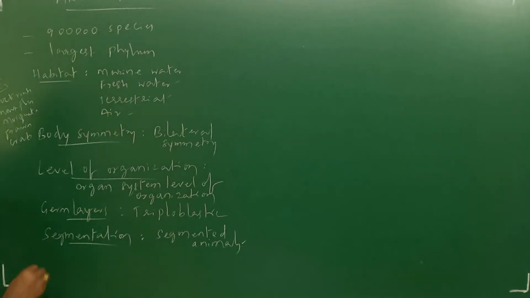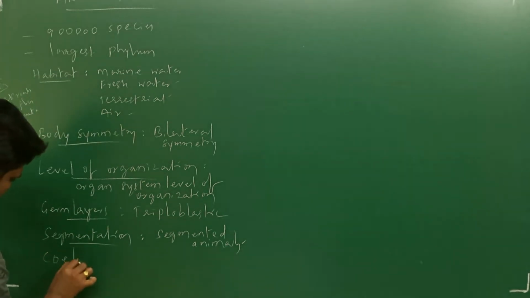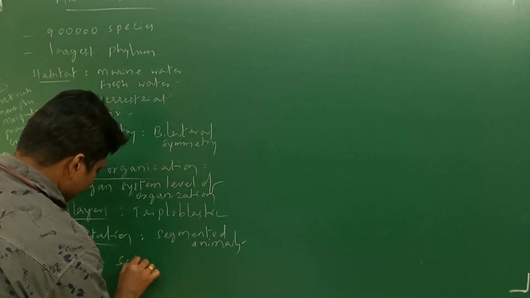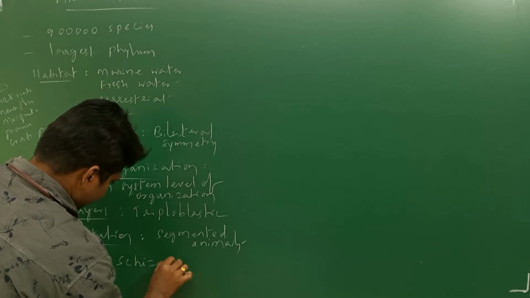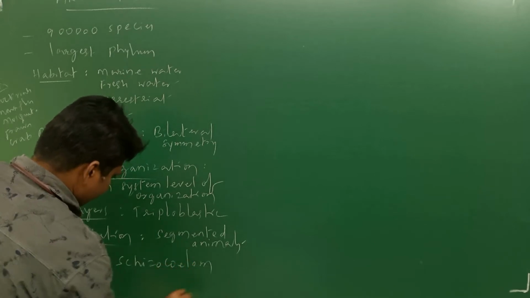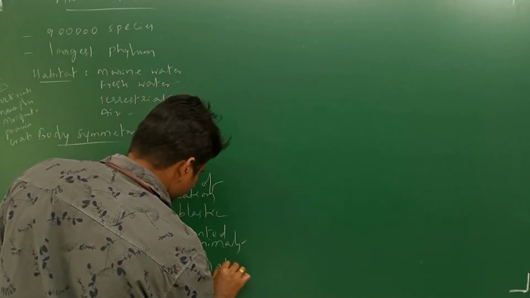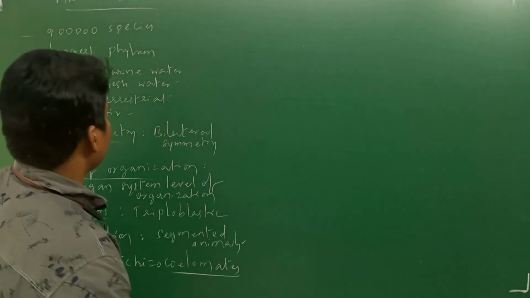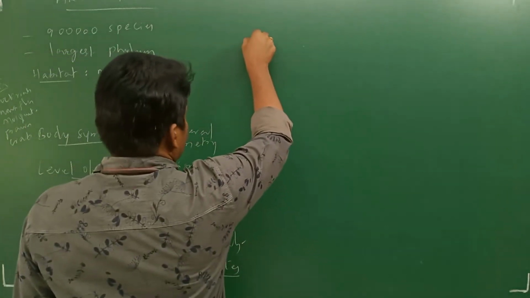Next, coelom. These are schizocoelomates, where the mesoderm splits. Splitting of mesoderm is observed in these Arthropoda organisms.